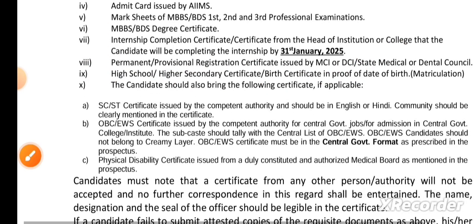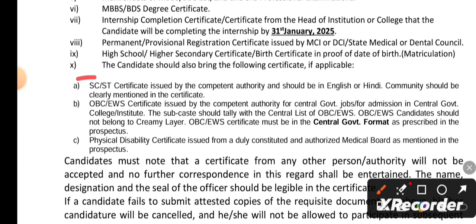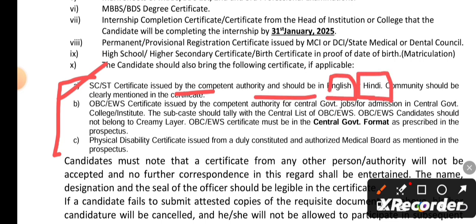And if you are claiming a seat under the community reservation, you have to carry a community certificate too, as I've already discussed in the last part, that is the proformas. Either you could submit in the same proforma, or sometimes the state government certificate will also be applicable. For SC/ST, the community caste certificate should always be in English and Hindi language. If it is in any other language, it will not be acceptable in AIIMS. So be careful about that.